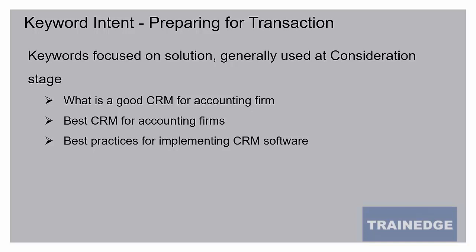Because as a result of the awareness stage searches, this person has now found out that a possible solution for his problem is to implement CRM software. And now his search is focused on that solution and not on the problem. So he's now trying to figure out, okay, how is this solution going to help him?